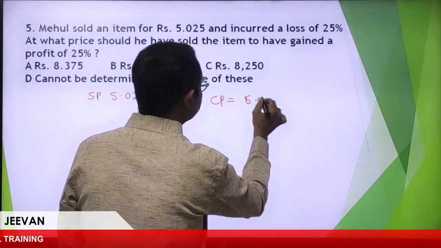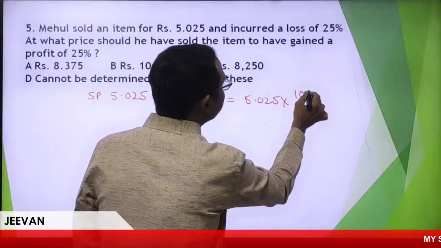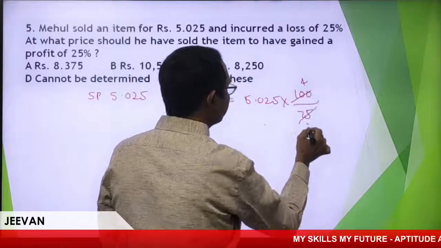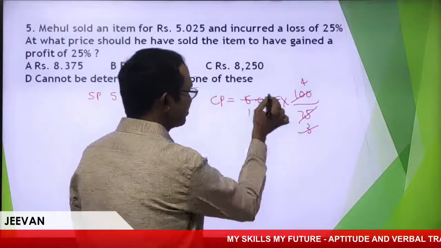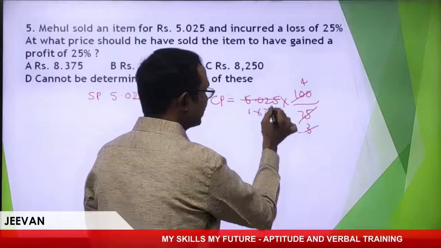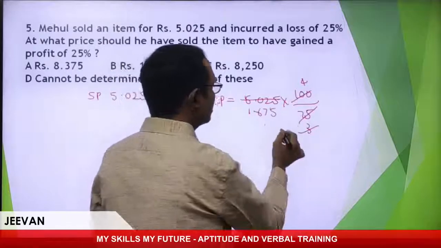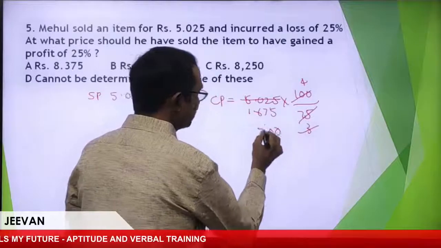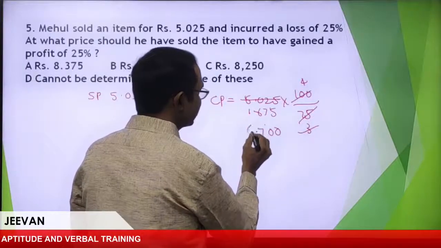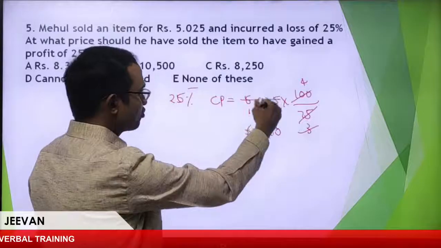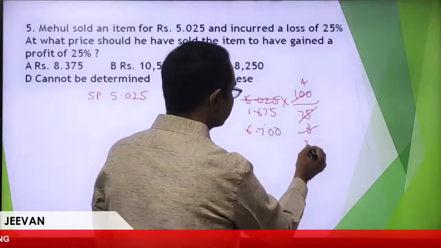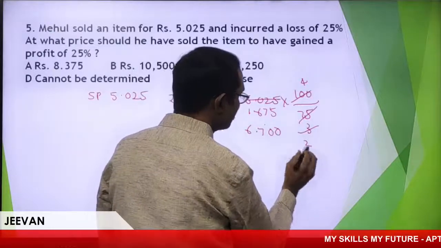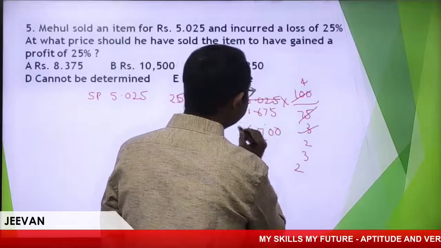5.025 into 100 by 75. Calculation: 3 1s are 3, 3 6s are 18, 3 7s are, 3 5s are. So multiply with 4. 4 5s are 20, 28, 30, 24. Once again, 4 5s are 20, 28, 24, 27, 4 ones are 4. Yes, it is the cost price.